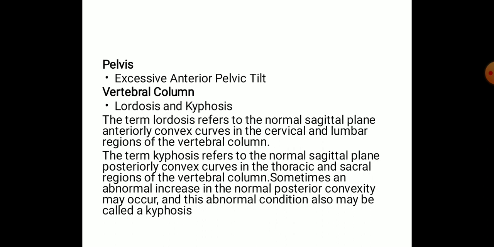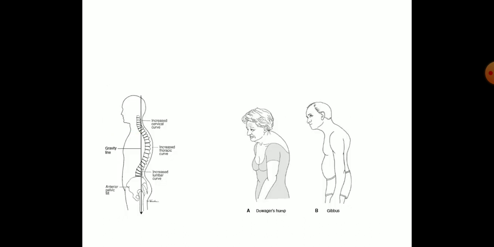So the posterior convex curves are identified as kyphotic curves, and the anterior convex curves are identified as lordotic curves. So this is the excessive amount of kyphosis. That means the thoracic posterior convex curve is increased. So that's what is called a hyperkyphosis.